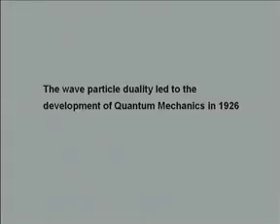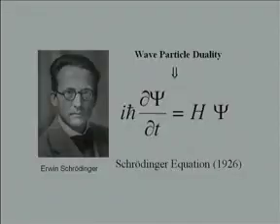And the wave particle duality led eventually to the development of quantum mechanics. Once again, it was in 1905 that Einstein first introduced the concept of the photon and therefore the wave particle duality itself. So, it was Einstein's paper which eventually led to the development of quantum theory. I will not go into the details of this, but I will just mention that the wave particle duality eventually led to what is known as the Schrödinger equation, derived by Schrödinger.